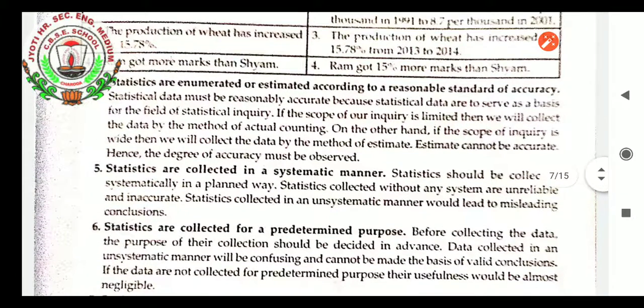Definitely, students, statistical data must be reasonably accurate because statistical data are to serve as the basis for the field of statistical inquiry. If the scope of our inquiry is limited, then we will collect the data by the method of actual counting. On the other hand, if the scope of inquiry is wide, then we will collect the data by the method of estimate.